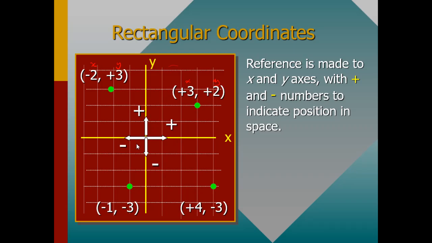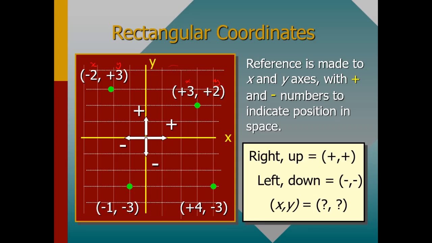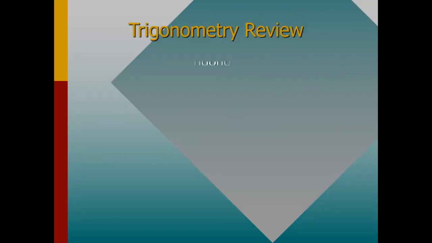You're moving this side, x is negative. You're moving downward, y is negative. So the summary is, right up, it is positive, right up. So meaning we are talking about this particular area. Right up, both are positive. Then left down, which are negative. So this side, it is the x-axis, which is negative, and then the y-axis positive, and then this one, the x-axis is positive and the y-axis is negative.